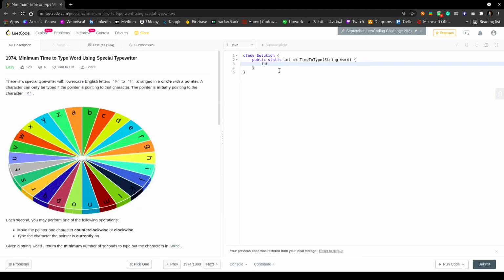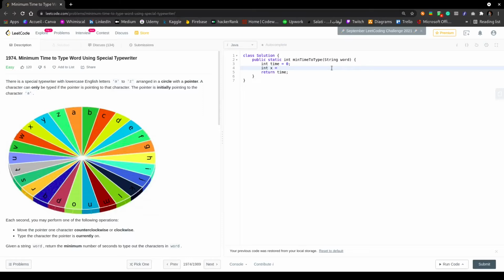So the first thing that we are going to do in this solution is define our first variable, which we are going to name time. This variable is the one that I am going to return by the end of the problem. So time basically represents the number of seconds that we need to type the string word. The second thing that we are going to do is define how many seconds exactly we need to move from the first character that we start with, which is A in this case, to the first character in the string word.